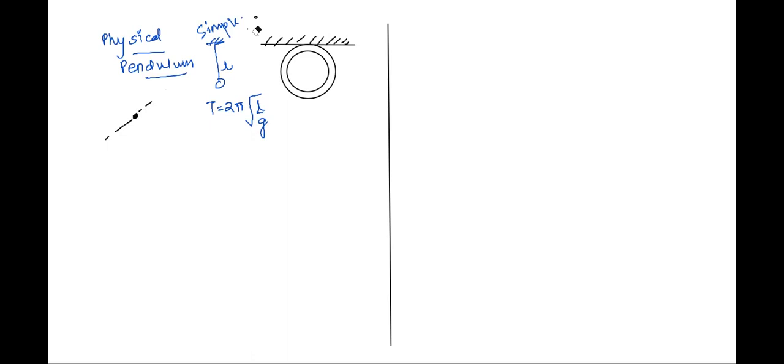Now this object is mostly a kind of plane lamina, or any kind of object, oscillating about this axis. So this thing is called a physical pendulum.